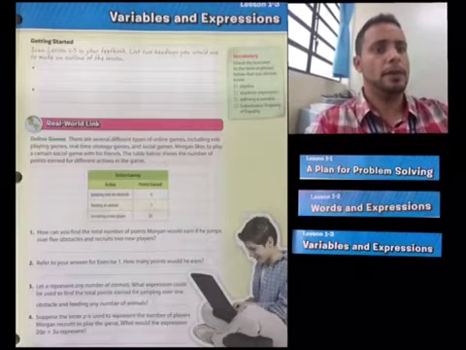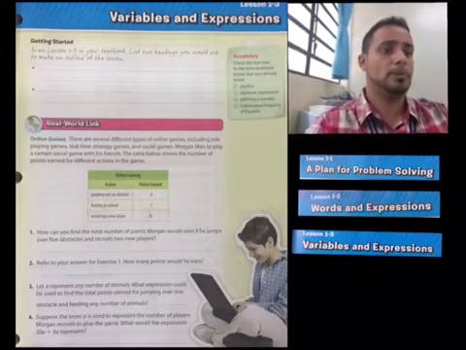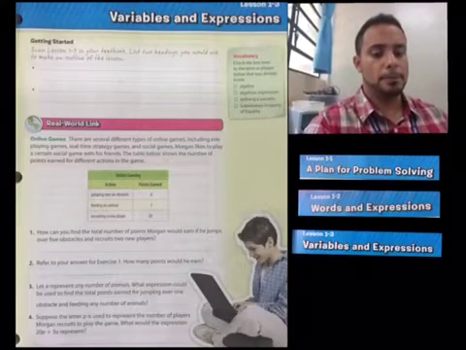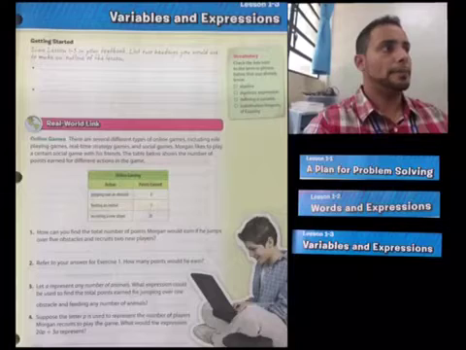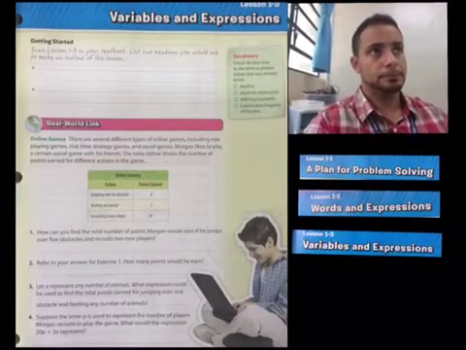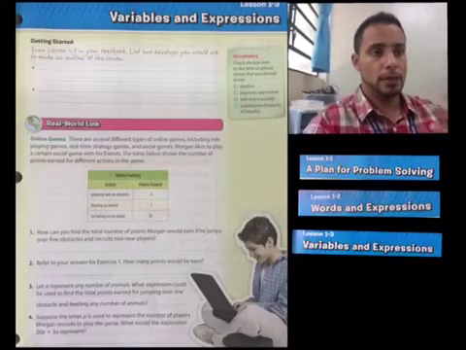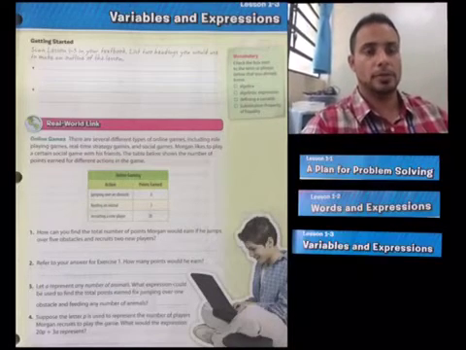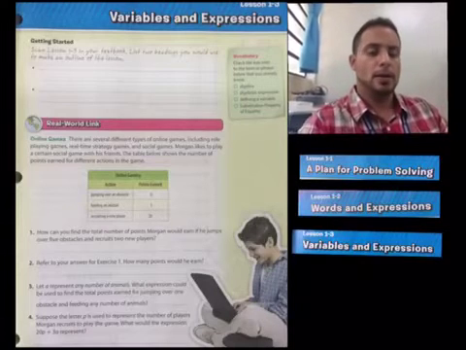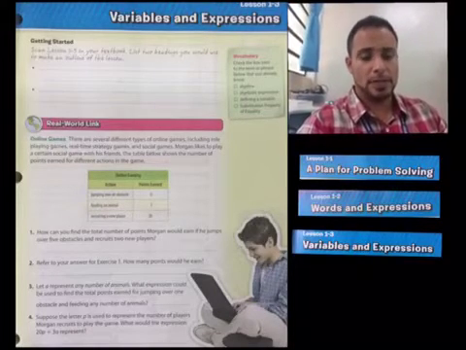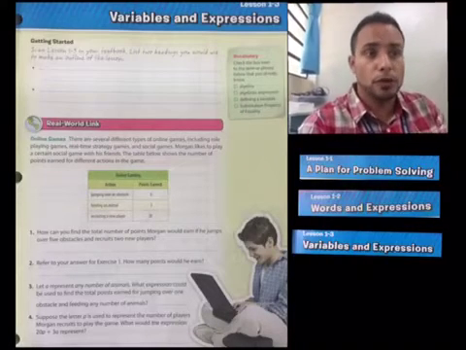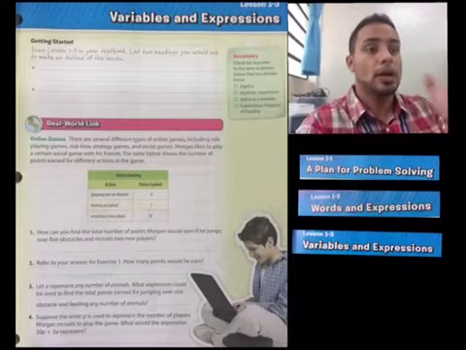Okay, we have a plan for problem solving, where we did the 4-step process of understanding, planning, solving, and checking. Sorry, I was thinking about something else. So we did that, and by doing that, we were looking at expressions, specifically algebraic expressions, but they were in words and verbal phrases. Okay, so that could be one of them.